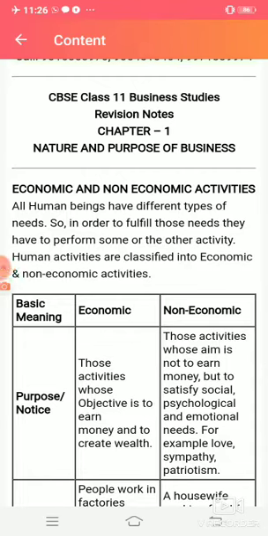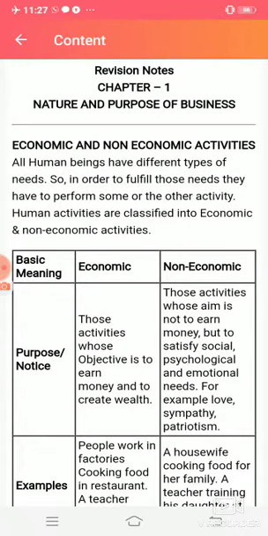Good morning, children. Today we will be starting the revision of your chapter number 1, and that is Nature and Purpose of Business. Students, we have already read this chapter and discussed this chapter. Today we will be revising it in a quick manner.